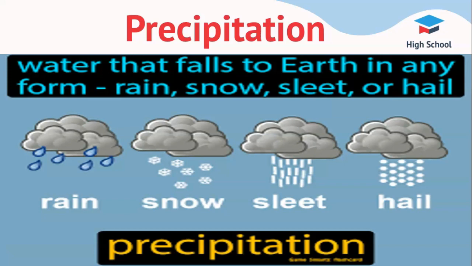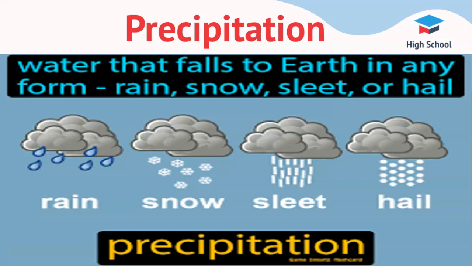Forms of precipitation. The form of precipitation in a region depends on the kind of weather or the climate of the region. The precipitation in the warmer parts of the world is always in the form of rain or drizzle. In colder regions, precipitation may fall as snow or ice. Common types of precipitation include sleet, freezing rain, hail and snow.